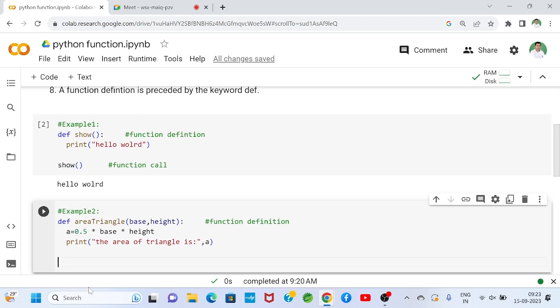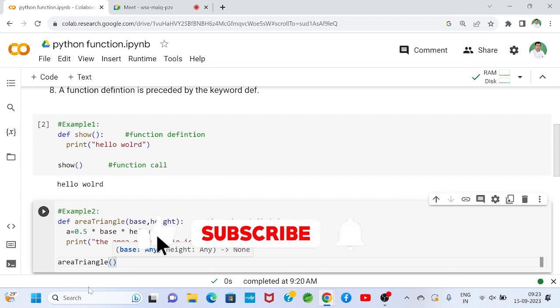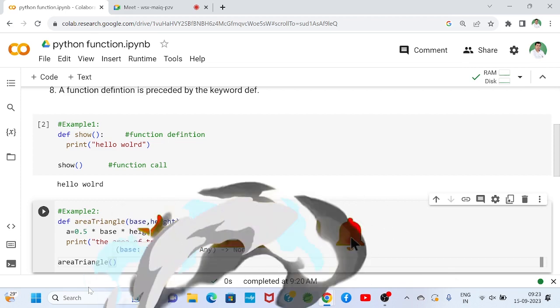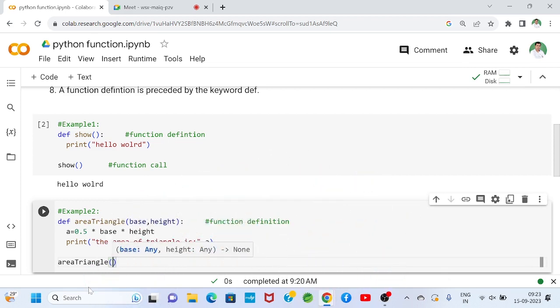So the function name is area_triangle, and since at the time of function definition I took two formal arguments, when I call it I will pass two values or variables. Let us suppose 3.4, comma, 5.6.